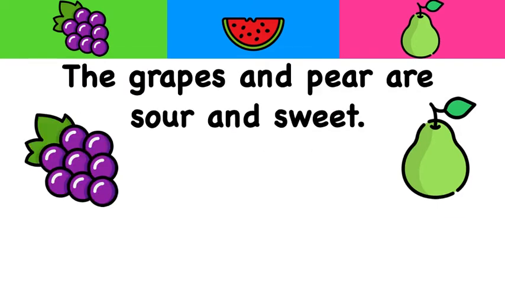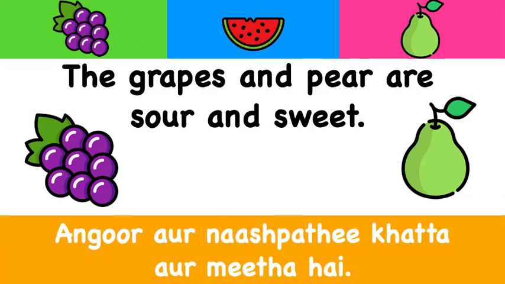All right, let's do another one. The grapes and pear are sour and sweet. How would we say this in Hindi? All right, let's take a look. अंगूर और नाशपाती खट्टा और मीठा है.